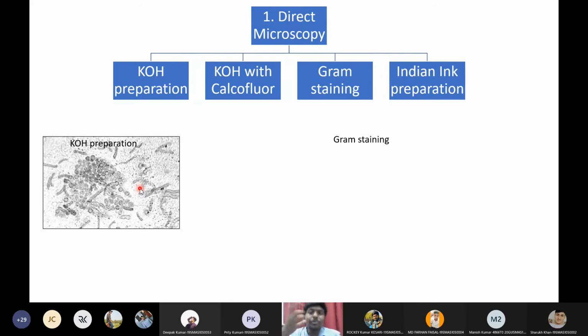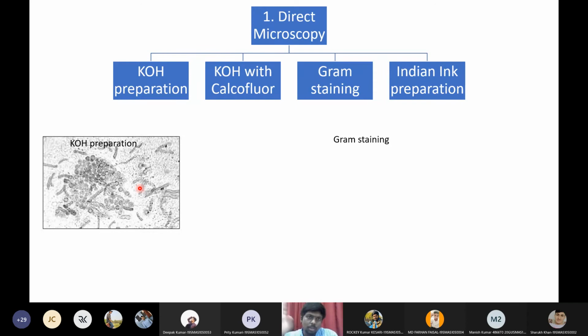That is why we have modified KOH by adding a component called calcofluor. What does this calcofluor do? It will give a color to the fungus, a bright green color. Calcofluor has specific affinity towards the fungal cell wall, towards the chitin present in the fungal cell wall. So by using this calcofluor KOH solution, we may not miss any fungal sample. We can identify all types of fungi under KOH with calcofluor.